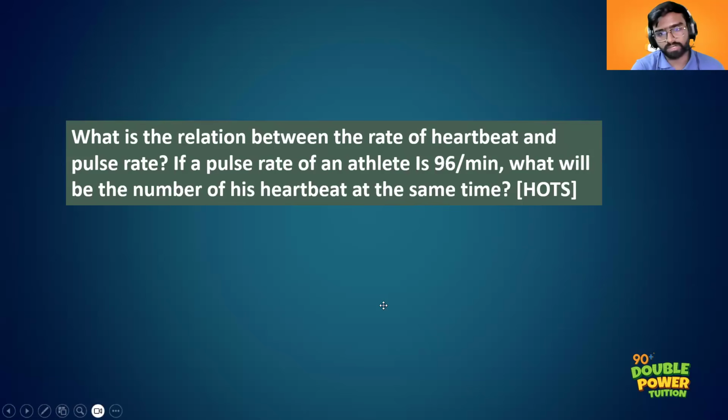What is the relation between the rate of heartbeat and pulse rate? The relation is that the rate of the heartbeat and the rate of the pulse rate will always be the same. Very good. And if the pulse rate of an athlete is 96 beats per minute, that means the number of heartbeats would be 96 itself.